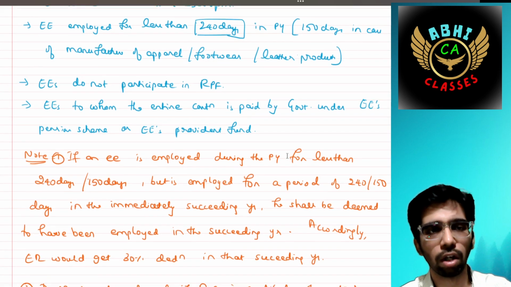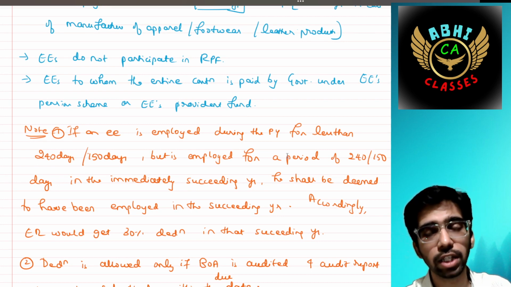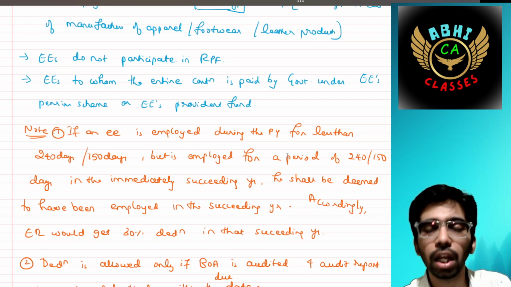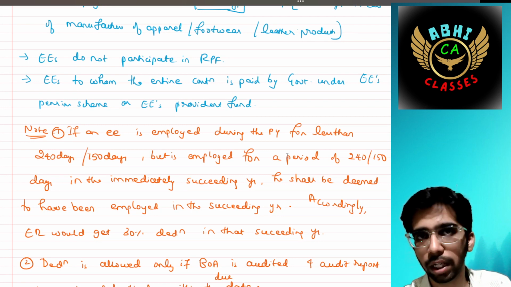Okay, then note, if an employee is employed during the previous year for less than 240 days or 150 days as the case may be, then I am not eligible for 80JJAA, correct?